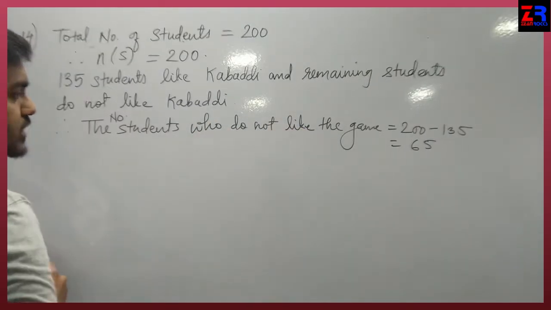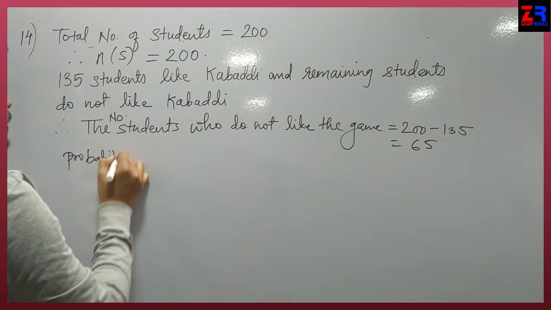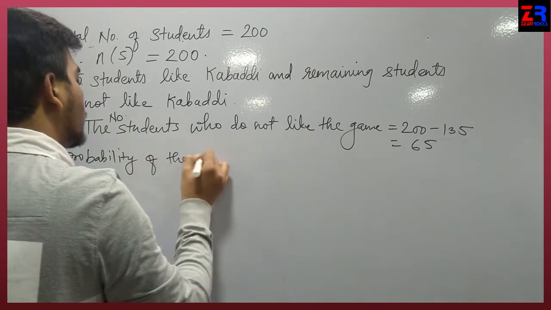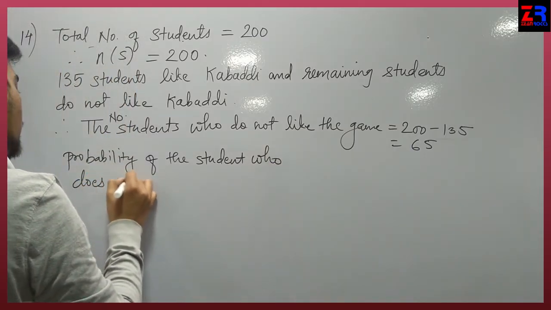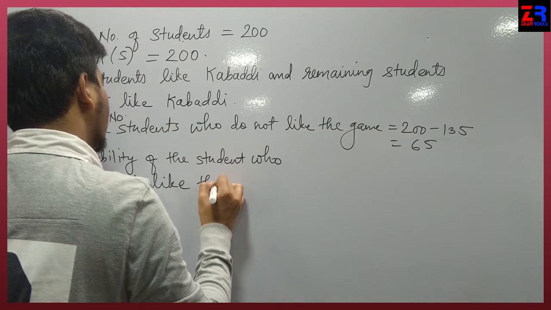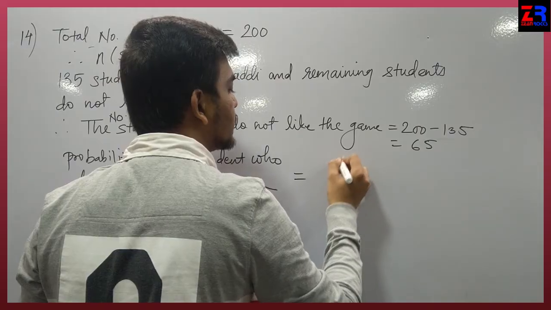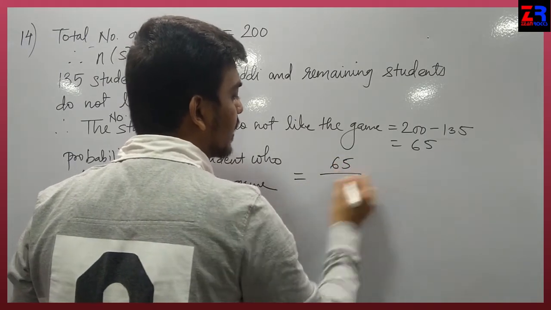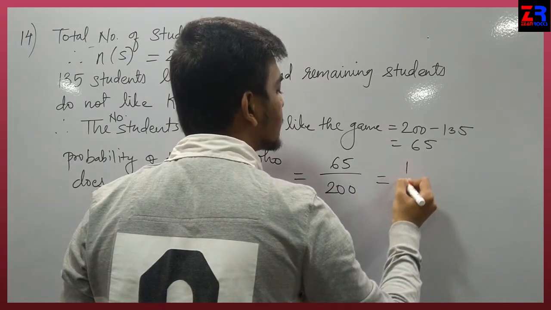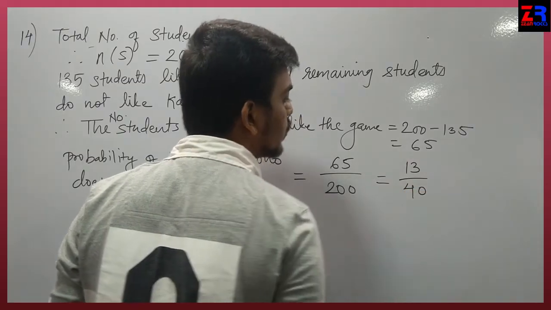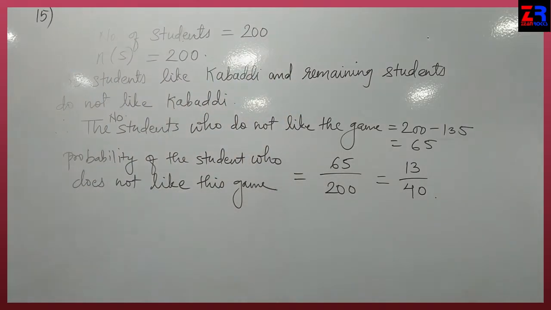So here the total number of students who do not like this game is 65. So here directly we can write the probability of the student who does not like this game equals the number of students, 65, who do not like, out of 200. We can divide this: 5 ones are 5, 13s are 65, 5 fours are 20, and it is not further divisible. Okay, the answer will be 13 upon 40. Sum number 15.